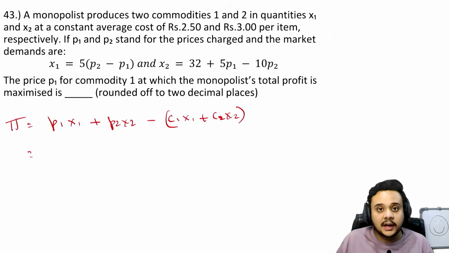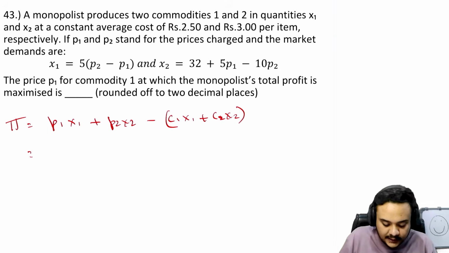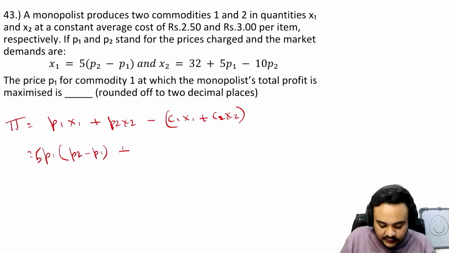And why will we do that? Because we are going to take the partial derivative later on in terms of p1 and p2 to actually find p1 and p2, right? So you can just write p1, or you can take the 5 out. So it will be 5 p1 p2 minus p1, which was x1.